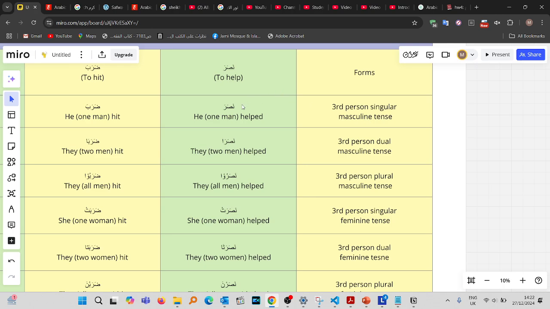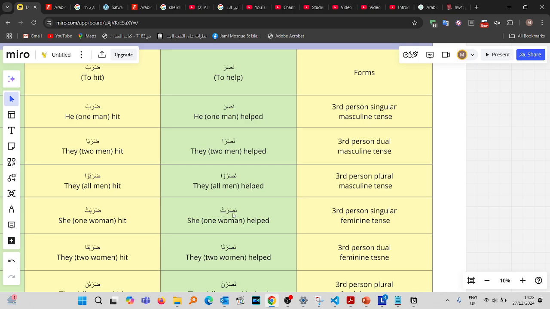The reason is that if you look at any of the other forms, you might get mixed up about what category they fall under. For example, the third person singular feminine form is nasarat. There's a ta at the end.